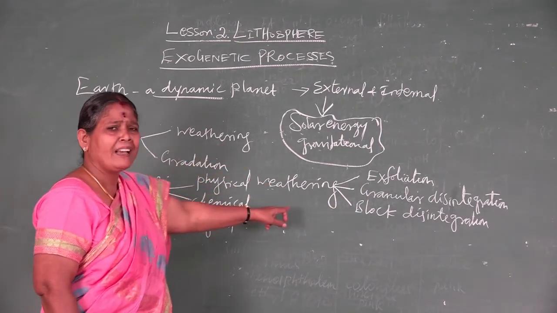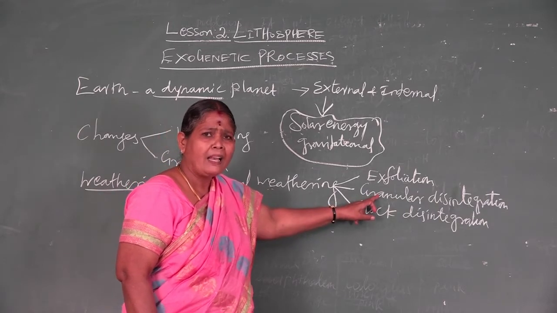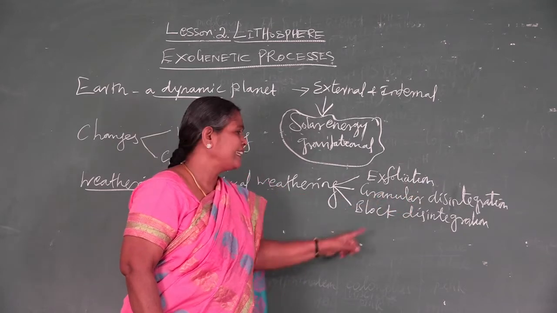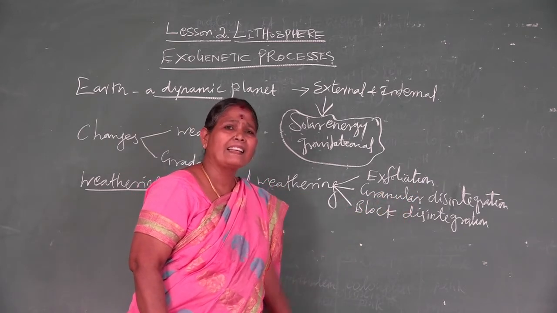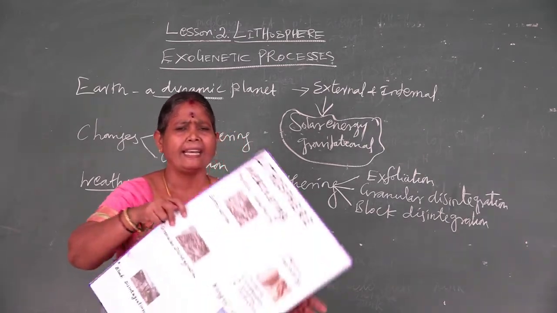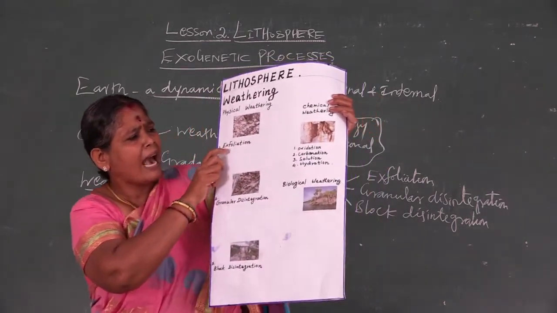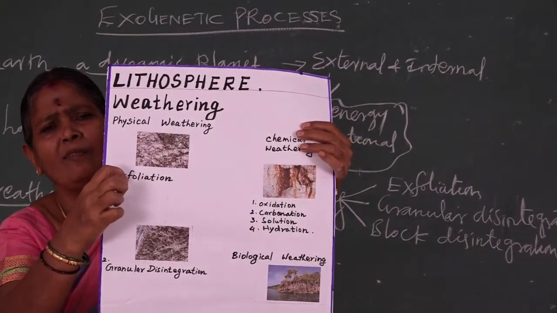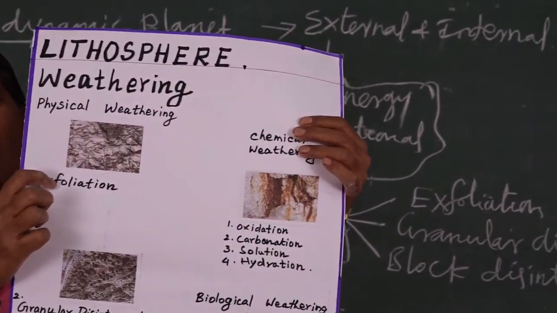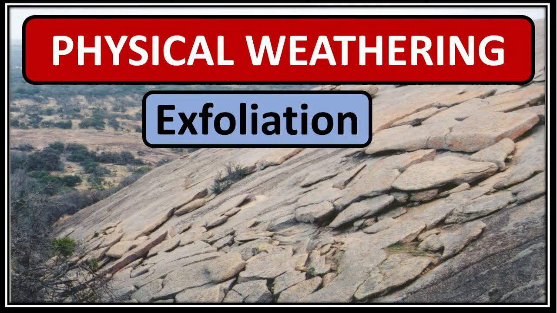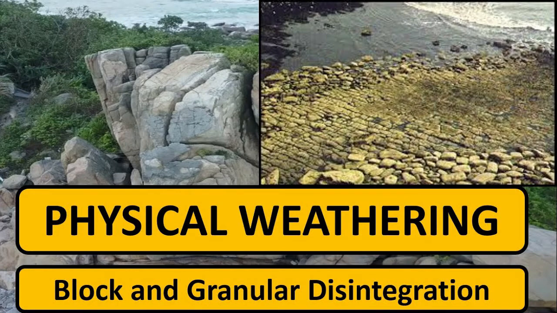Physical weathering is classified into how many? That is exfoliation, granular disintegration, and block disintegration. Now I show you the picture. Now you see that in physical weathering, under that we see exfoliation. Exfoliation, what I say, the rounded rocks are peeled layer by layer, isn't it? So this is exfoliation.